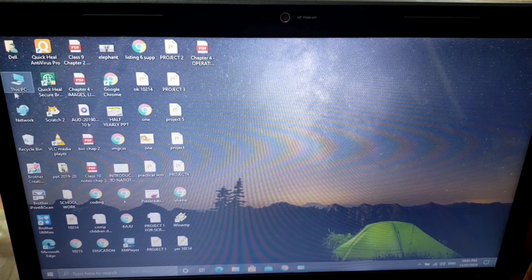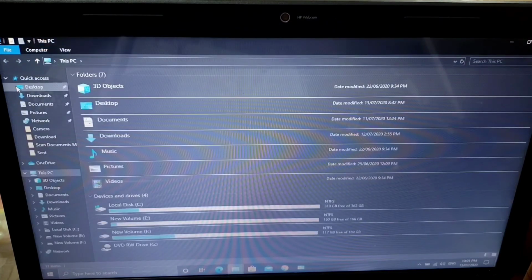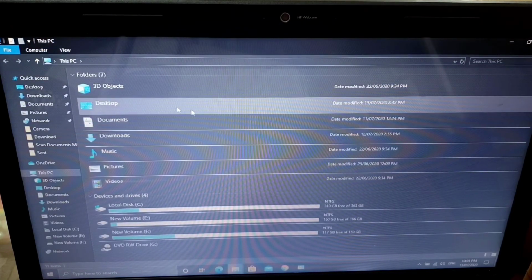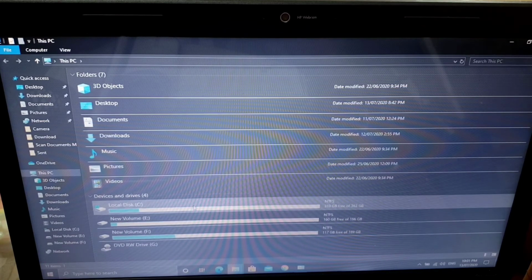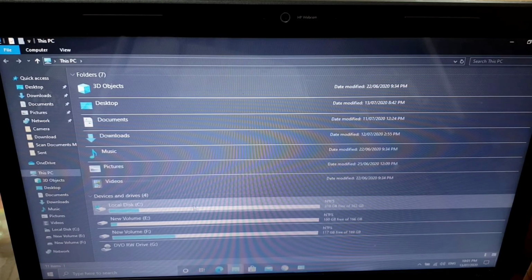Next is computer. This option may vary. Like in my computer you can see this is This PC, whereas in your computer it could be Computer. This basically shows all the specifications of your system, all the hard disk bifurcations, C drive, D drive. That depends how your hard disk is bifurcated. Here you can see only 3 bifurcations, but in your computer it may be different. You may have only C drive, you may have C, D, or any other bifurcation. That totally depends upon your hard disk.